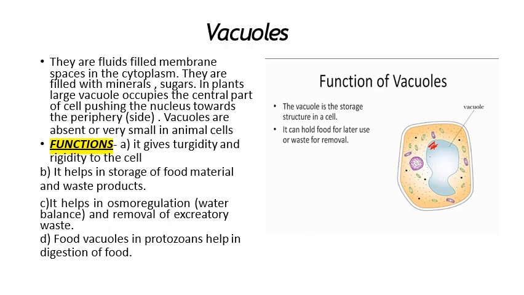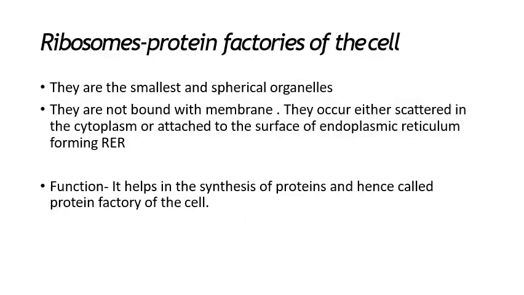Because it is present in the center, it gives turgidity. Turgidity is water pressure. It has water, and because of the pressure of the water, all the organelles remain at their places. The second major function is that it helps in the storage of food material. The third function is that it helps in osmoregulation. Osmoregulation means water regulation. It helps to maintain the water level in the cell. Food vacuole in protozoans helps in the digestion of food, right?